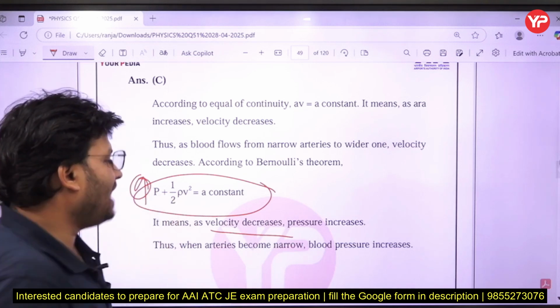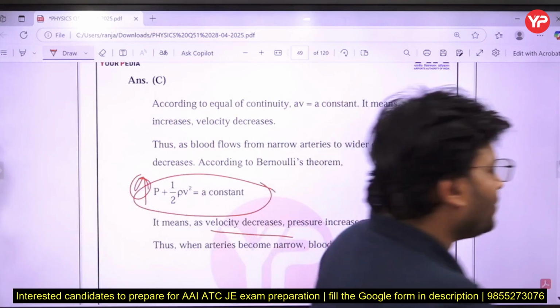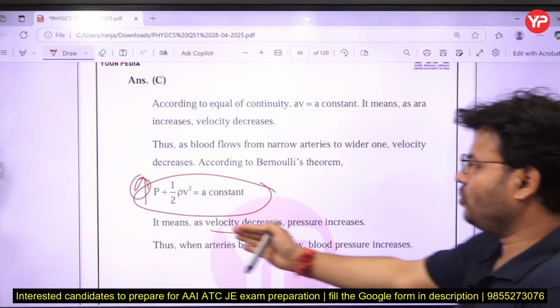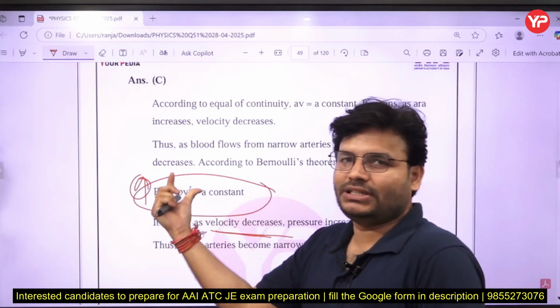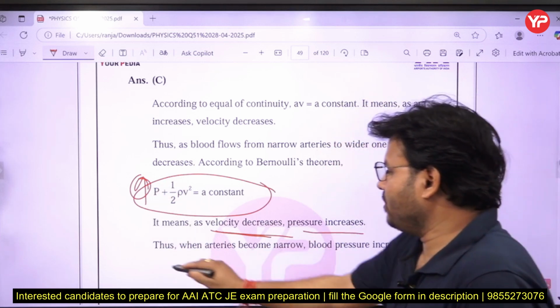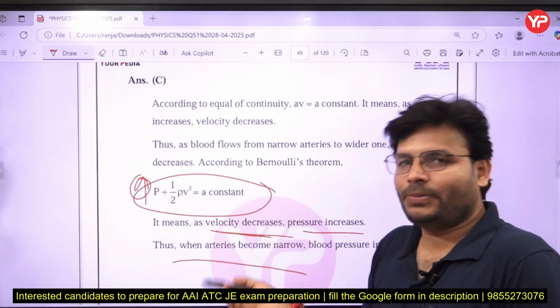So pressure is increased, that's why in that case blood pressure will increase, simply because velocity decreases because of the narrow section, so the pressure increases. Simply we can remember that thing. So this works on the principle of what? Bernoulli equation.